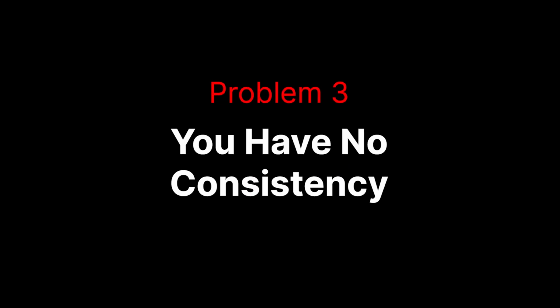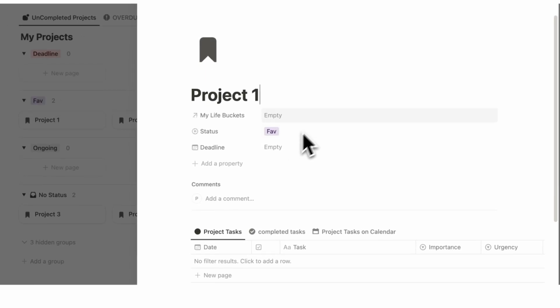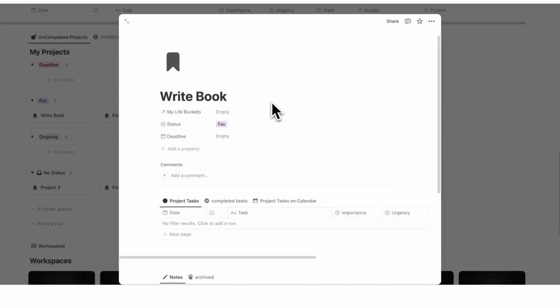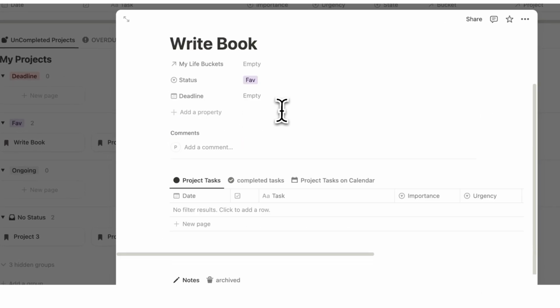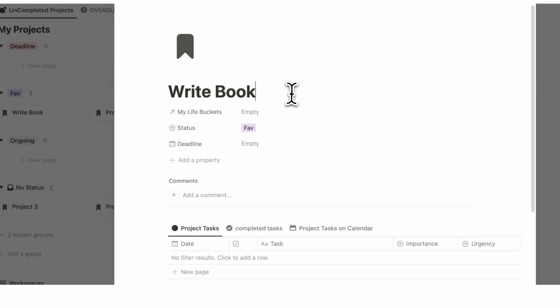Now, problem 3 is you're doing tasks here and there. You have no consistency. So what we're going to do here is look at project 1, whatever this is. Let's just say that it is to write a book. Speaking of, I'm actually writing a book right now about productivity. As you can see in Headquarters, automatically the tasks show up here, the notes and the bottlenecks. That'll just be the stuff that's relevant to this project here.